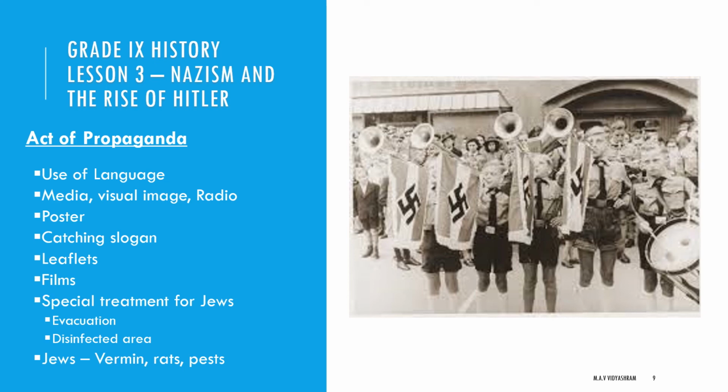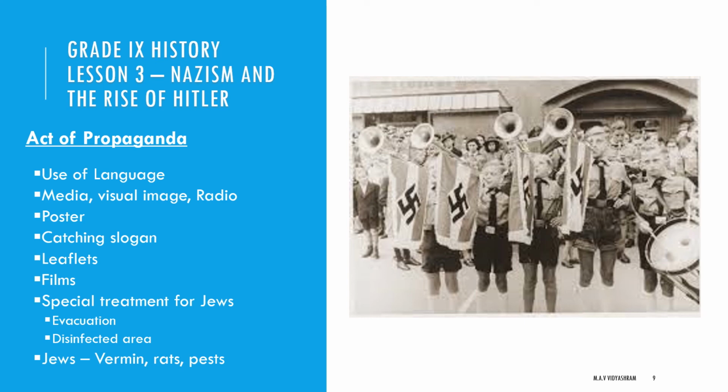Socialists and liberals were represented as weak. Even propaganda films were made to create hatred. In the films, Jews were shown with a long beard, wearing a kaftan. In reality, it is difficult to distinguish German Jews by their appearance. They were often referred to as vermin, rats, and pests in their public propaganda.